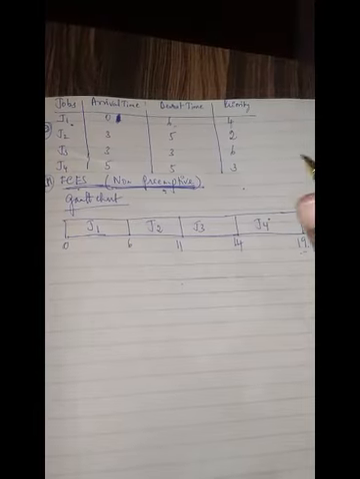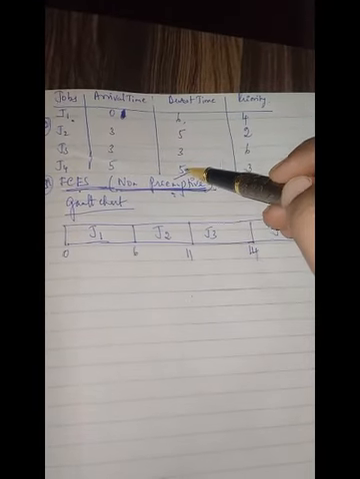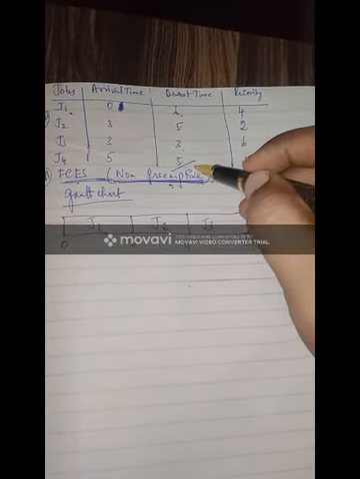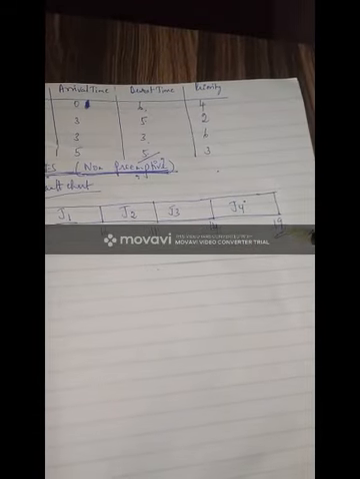Just for verification, you can add the burst times: 6 plus 5 is 11, plus 3 is 14, plus 5 is 19. The same value you got here also. So just for verification purposes you can check this.